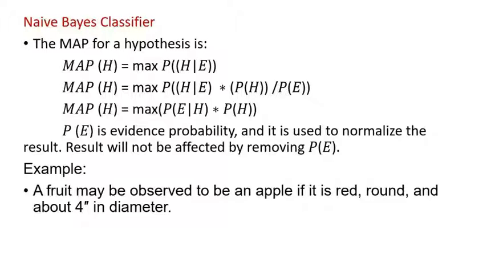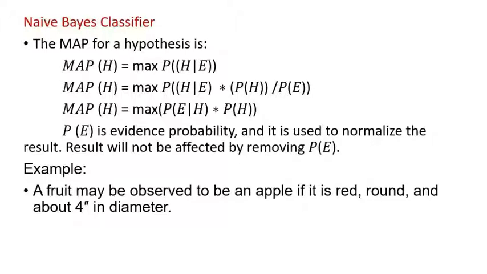The MAP for hypothesis H is the maximum probability of the hypothesis given that the evidence is true.